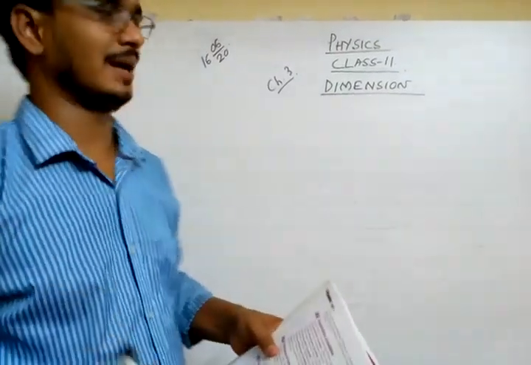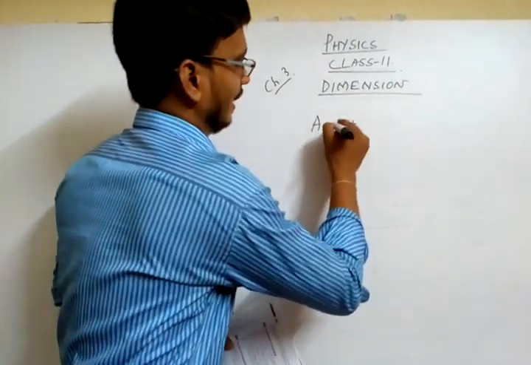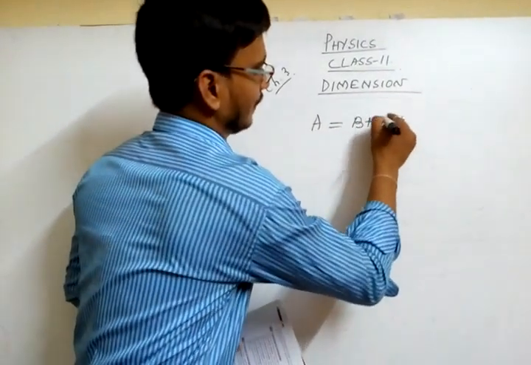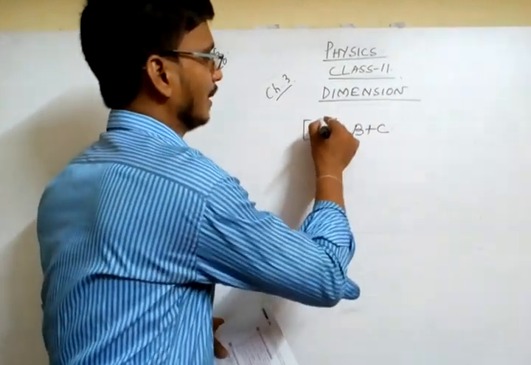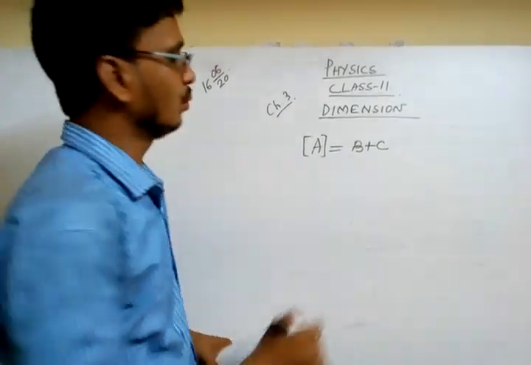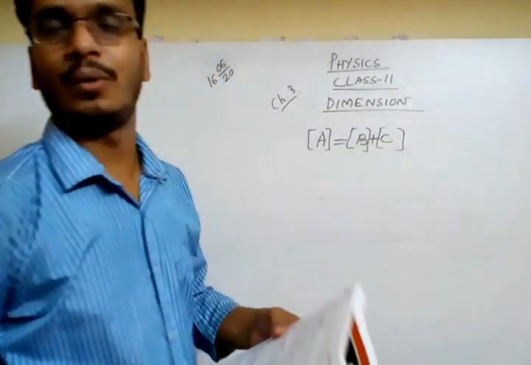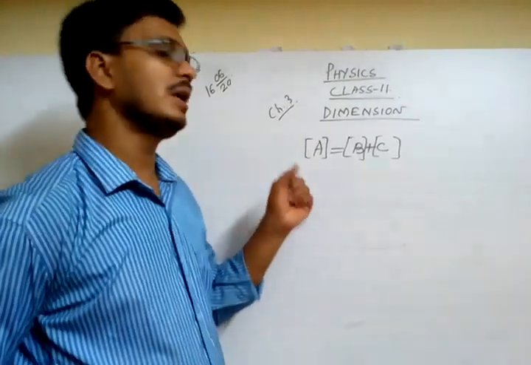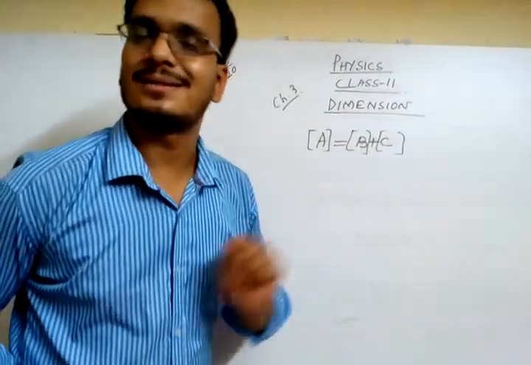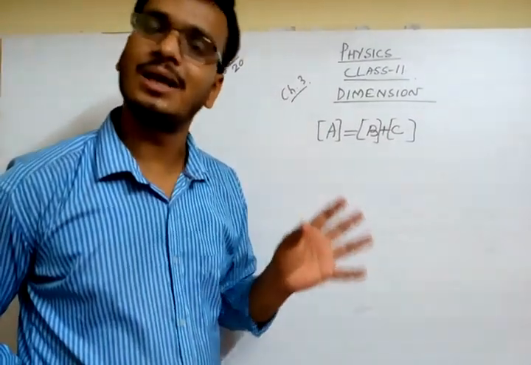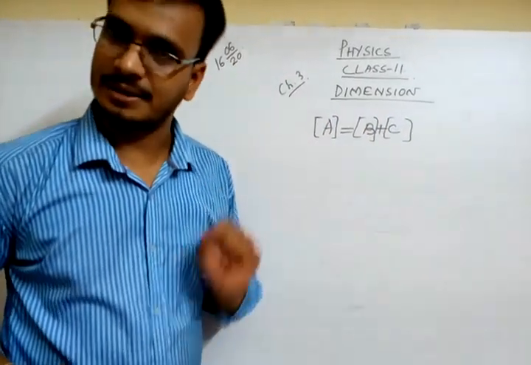The principle of homogeneity says that in an equation, for example A equals B plus C, the dimension of A equals the dimension of B plus the dimension of C. So in an equation, the left hand side dimension and the right hand side dimension will be the same. Then we can say the equation is dimensionally correct.